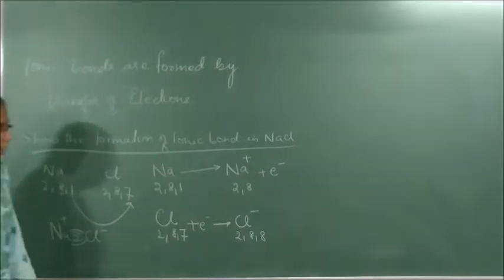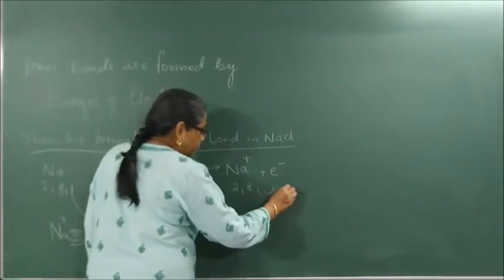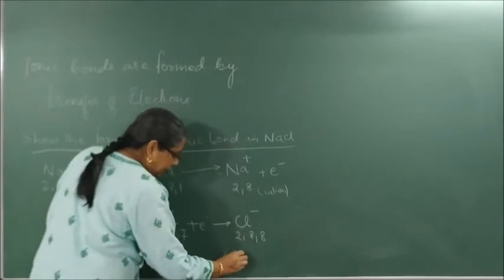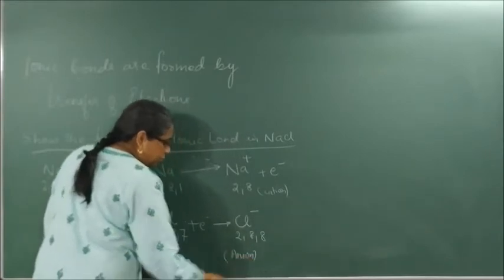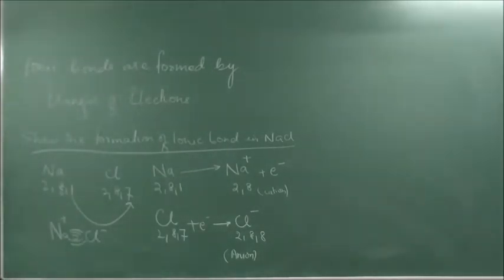Fine. You can write here cation and here anion. So the cation is formed and the anion is also formed.